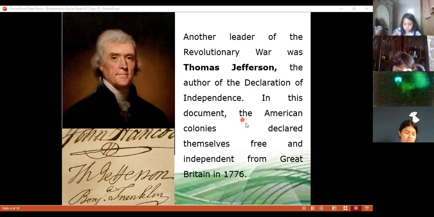In this document, the American colonies declared themselves free and independent from Britain in 1776.